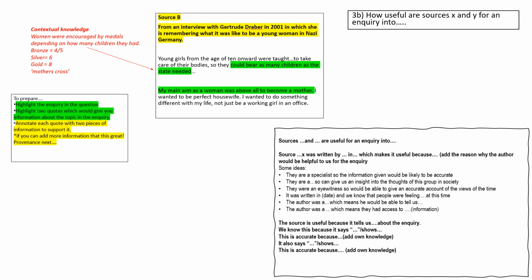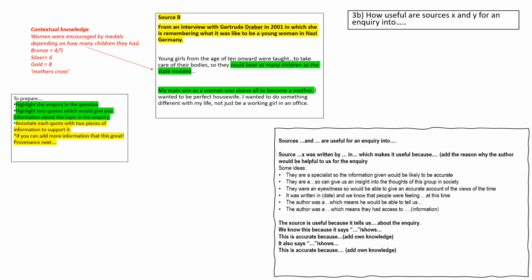You're then going to highlight 2 quotes from the first source that give you clues about the inquiry. And then you're going to highlight 2 quotes from the second source that give you clues about the inquiry. And next to the clues that you've highlighted, you're going to add some own knowledge, some context to support it, so to say why it's accurate. You should spend probably about 3 to 4 minutes doing that. That's your plan, because you're going to have a highlighted source, contextual knowledge about that topic to support it, and you're going to have found out who wrote it.